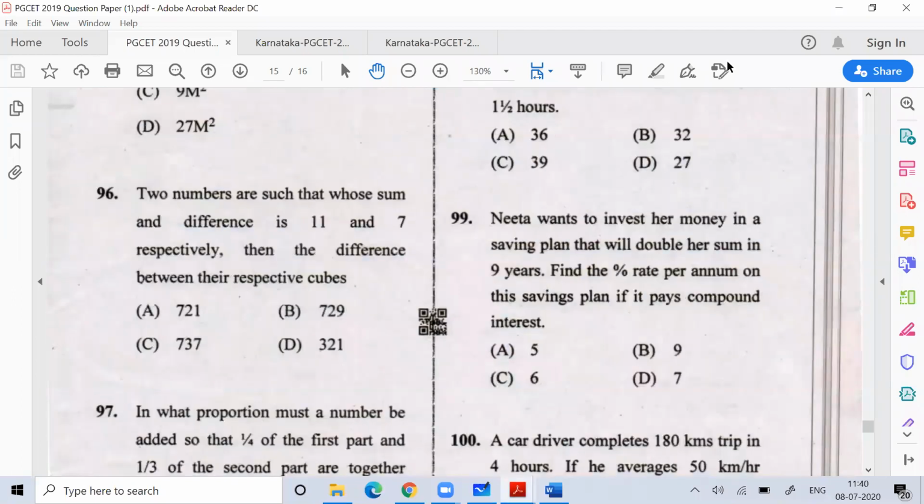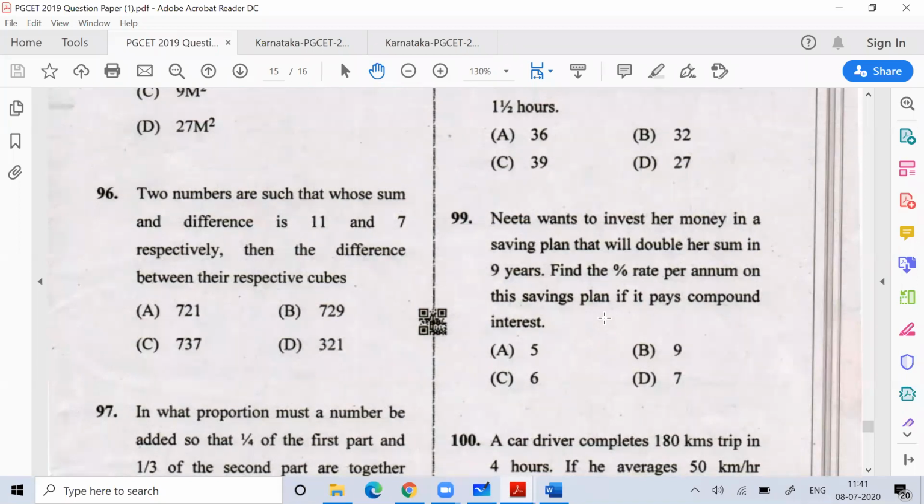If you see question number 99, you will get grace marks for this question. This is actually a wrong question. It came in 2019. The option is not there for this question. Nita wants to invest her money in a saving plan that will double her sum in 9 years. Find the percentage rate per annum on the saving if it pays compound interest. Imagine if you had written the 2019 question paper, the correct option is not there.